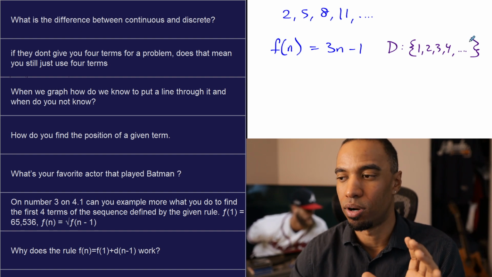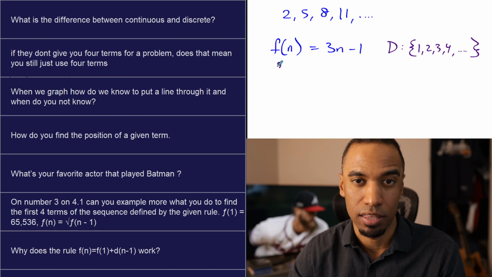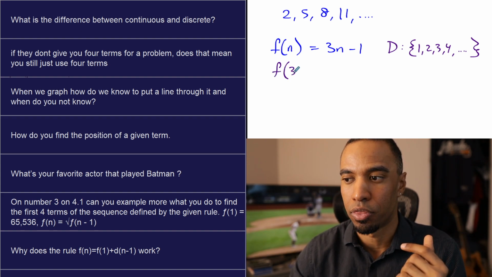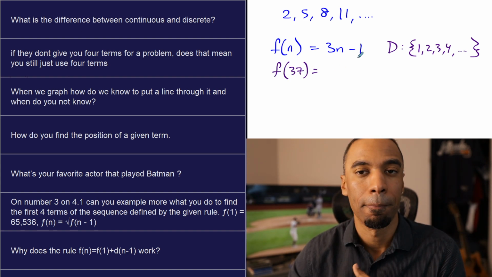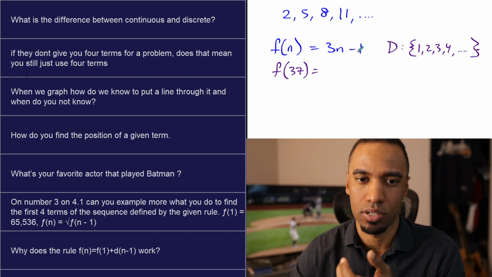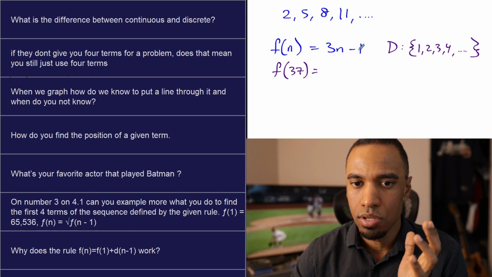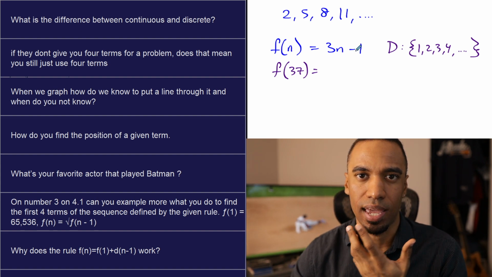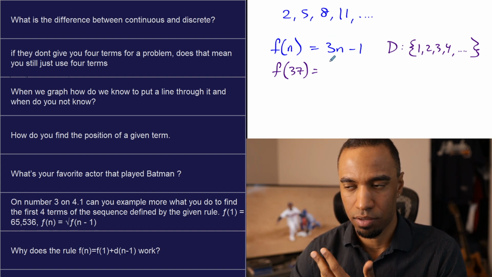If they ask you for it, that's great. But they could also say find the value of the 10th term, find the value of the 37th term, things like that, and it keeps going. I don't know if I'm answering the question because I don't know what the question's asking. You find the first 4 terms if that's what they ask for, even if they only give you the equation.